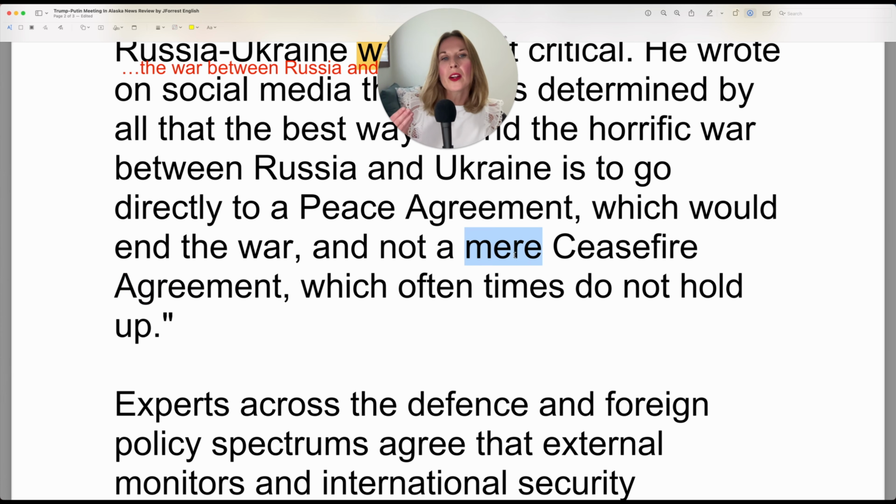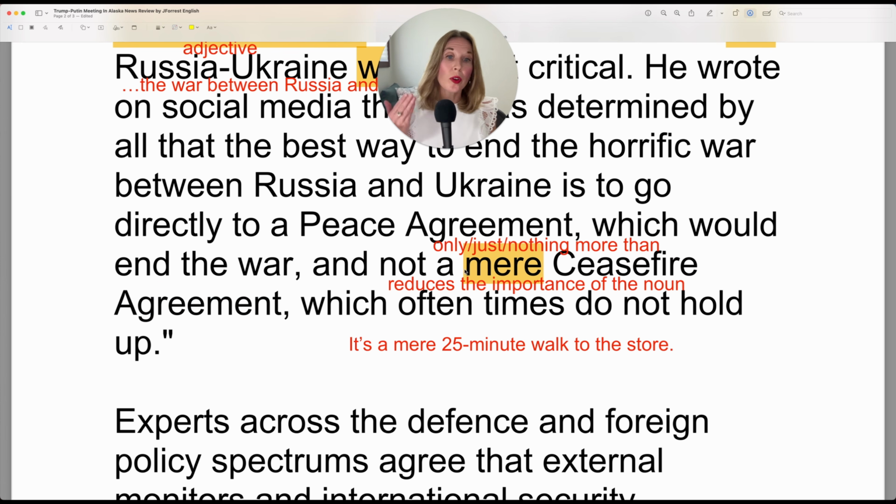By adding mere, it reduces the importance of a ceasefire agreement. It makes it sound like it's not that important. This is a great adjective to have in your vocabulary when you want to reduce the importance of something, which can be used very strategically. You can say, it's a mere 25-minute walk to the store. So you're letting the person know that it's just 25 minutes. Without mere, they might be surprised.